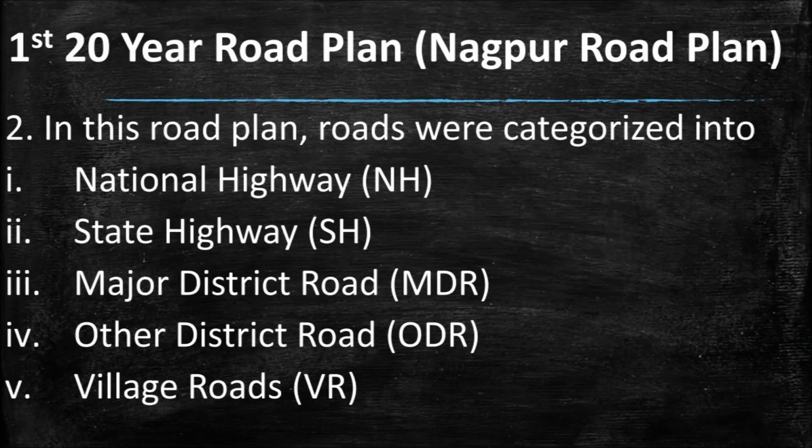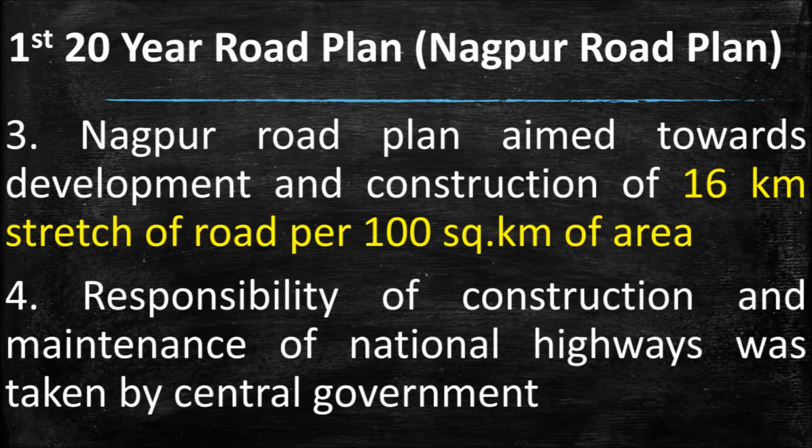In this road plan, the roads were categorized into national highways, state highways, major district roads, other district roads, and village roads. This road plan aimed towards development and construction of 16 km stretch of road per 100 square kilometer of area. Responsibility of construction and maintenance of national highways was taken by the central government.